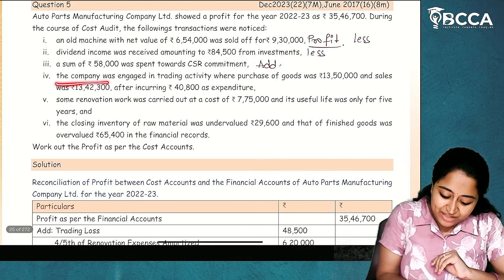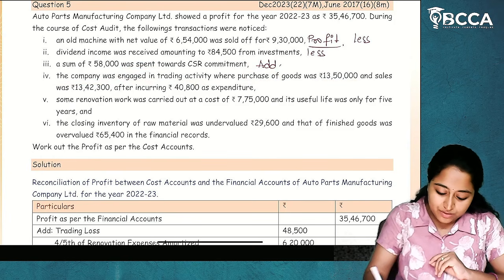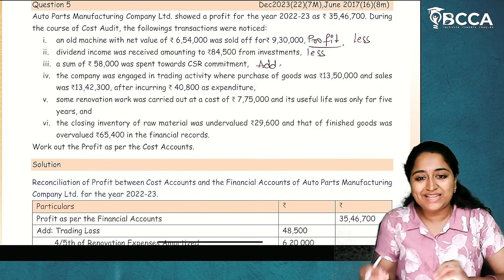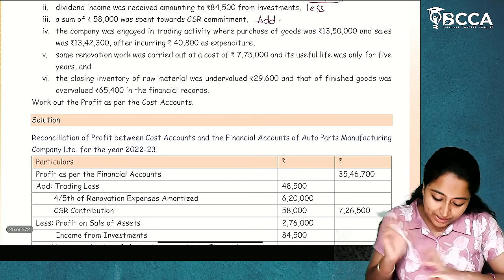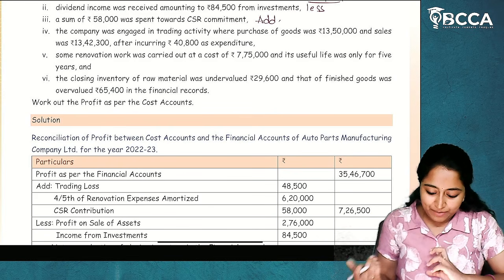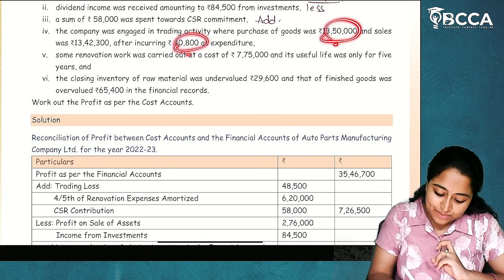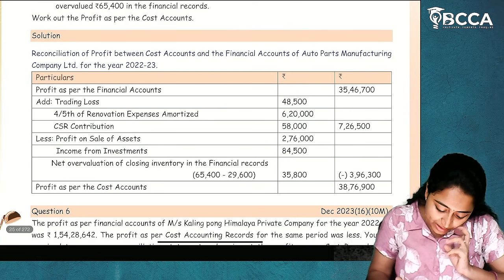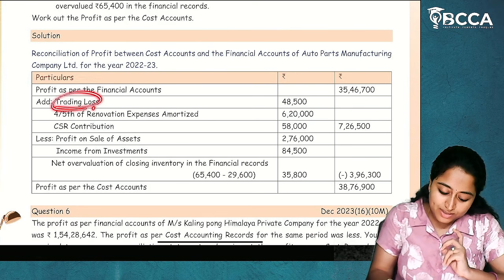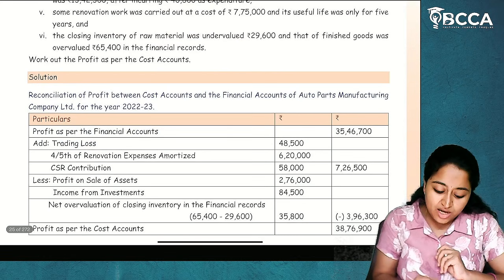Next. The company was engaged in trading activity where purchase of goods was 13,50,000 and sales were 13,42,300 after incurring expenditure of 40,800. Now, if you do the trading activity total like purchases, less sales, less expenditure. Sorry, purchases plus expenditure less sales. You will do that, then you will get whatever the thing is there, profit or loss. Here in this case, there is a trading loss. So this is nothing but a trading activity. So here there is a trading loss.